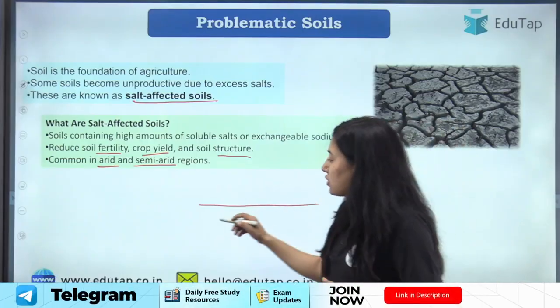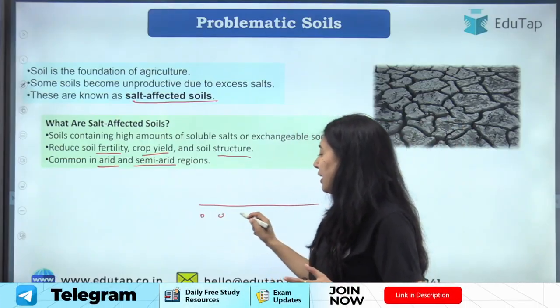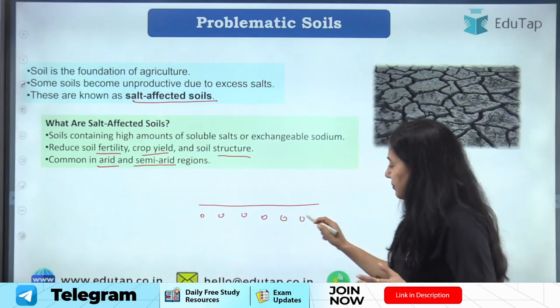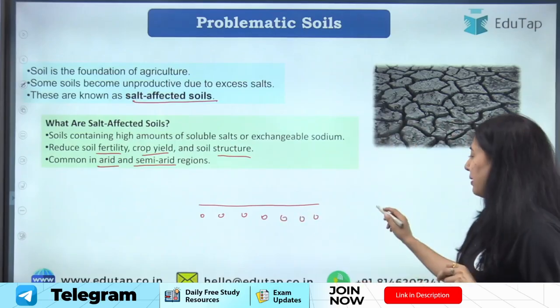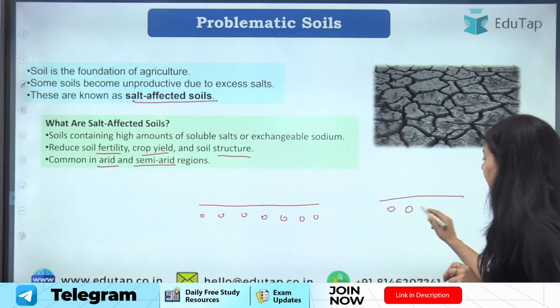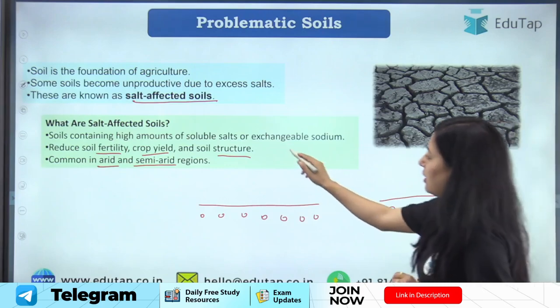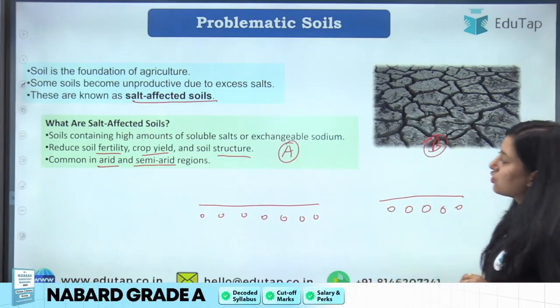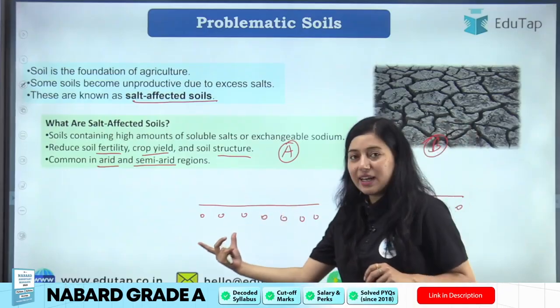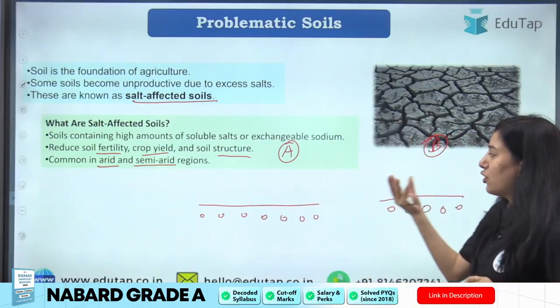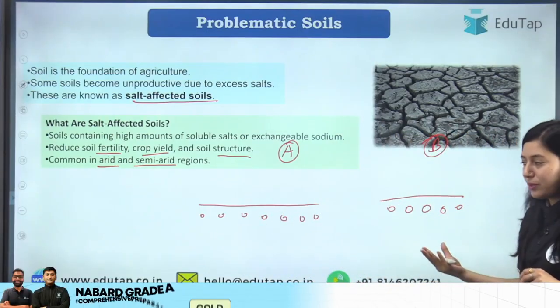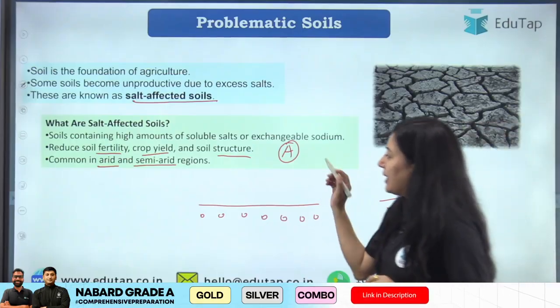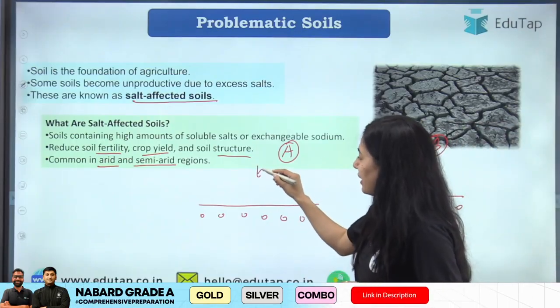In a particular soil, if we have salts, there are two types of environmental condition. Say this is region A and this is region B. In region A there is some amount of salt present in soil, and in region B there is also some amount of salt present in soil. But in region A there is enough rainfall.